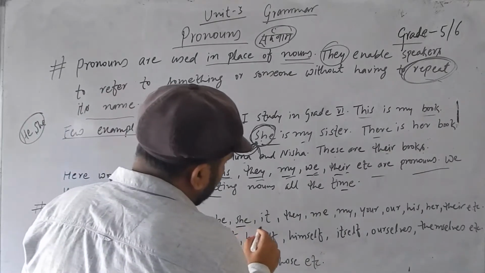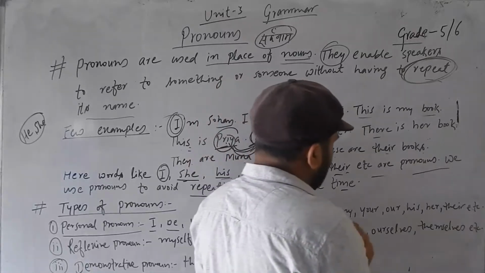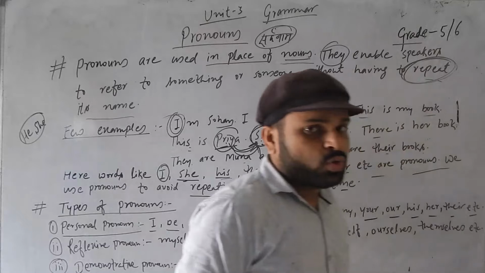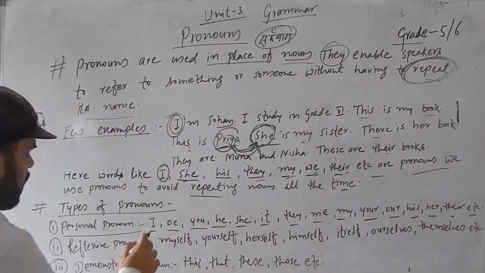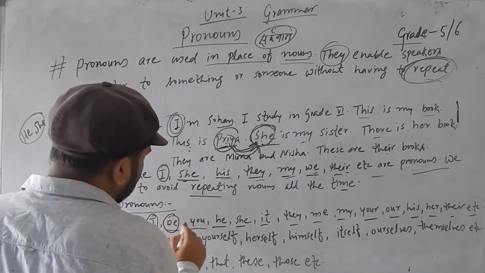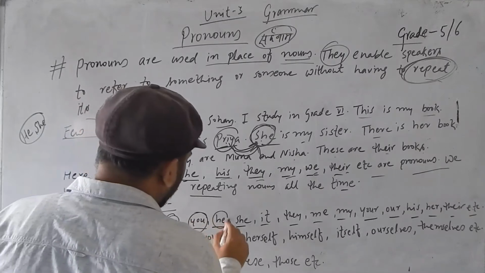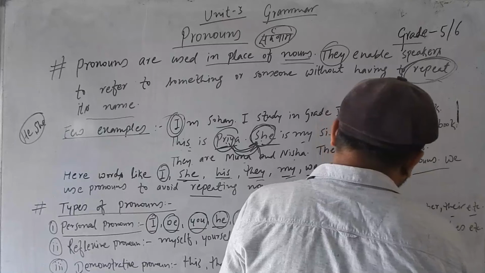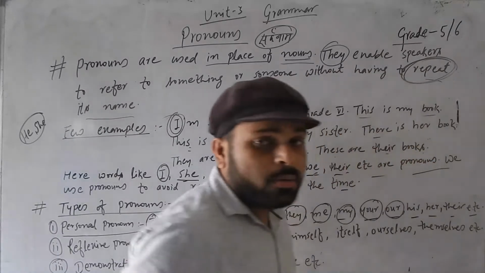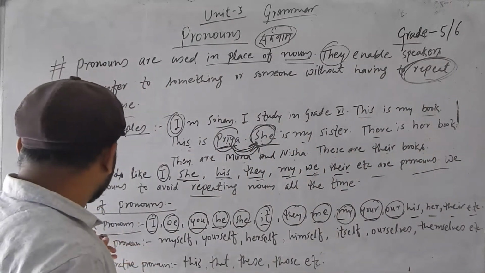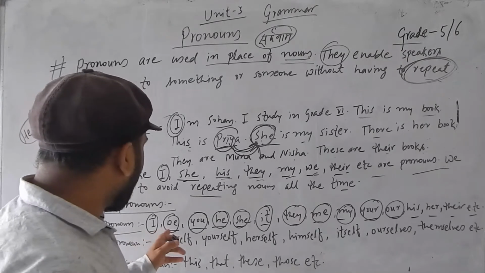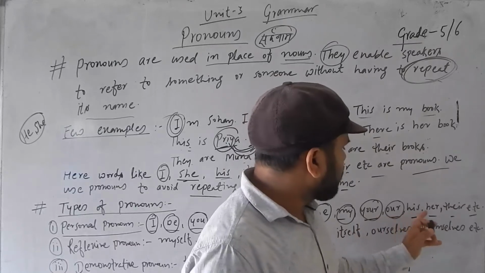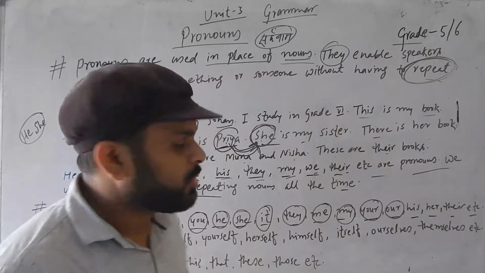You, he, she, it, they, me, my, your, our, his, her, their, etc. So such kinds of pronouns that are related to basically person or people are personal pronouns. So just remember the examples. Personal pronouns: I, we, you, he, she, it, they, me, your, our, his, her, their, etc.